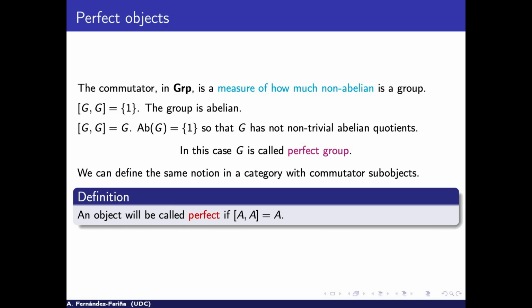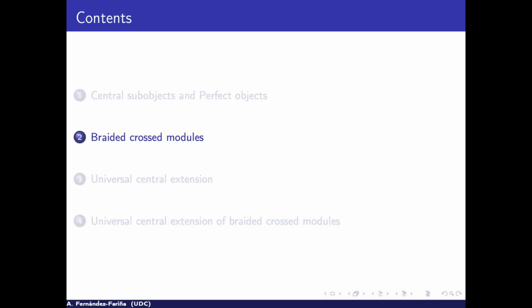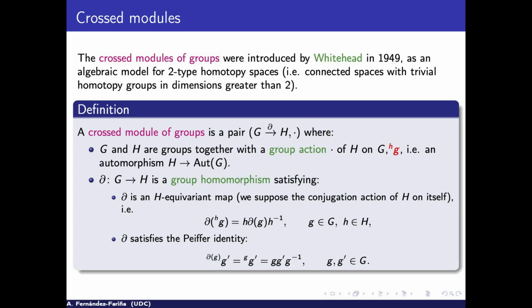So that's a little of the ideas. We want to talk about something that is abelian, but far away from the category of groups. So, what is a braided crossed module? Step by step, crossed modules of groups were introduced by Whitehead in 1949, trying to study a model for two-types of homotopy spaces. They were already defined in the previous talk.